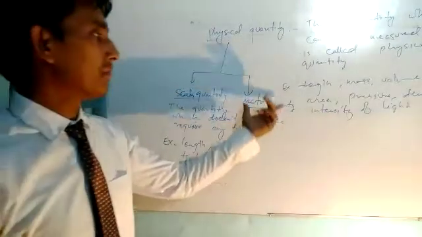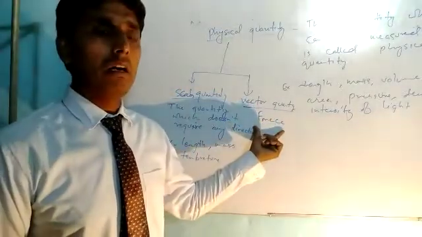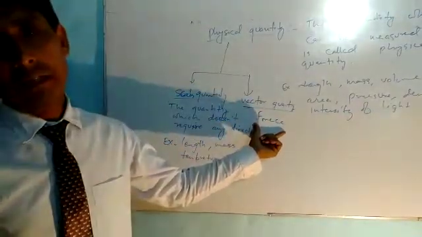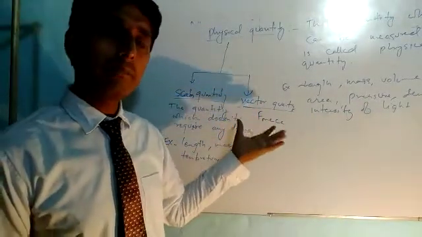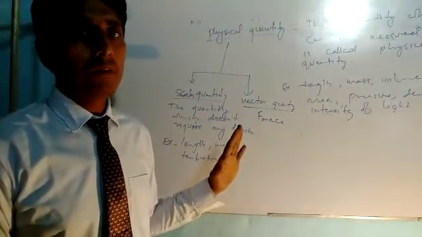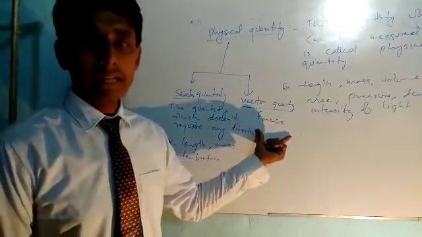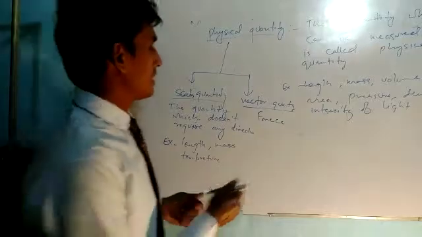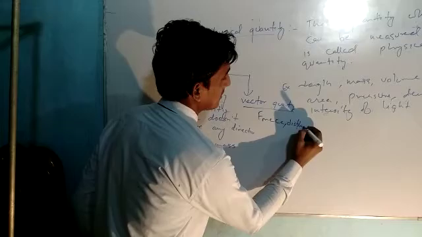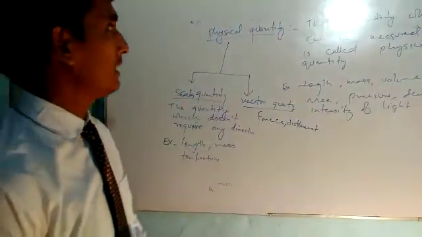But in case of force, because it is a vector quantity, suppose you are saying 5 Newton force, then 5 Newton force means you have to apply the force in a particular direction, then only work can be done. Okay, so these vector quantities need direction also, but this does not need any direction. Here the displacement is also a vector quantity.